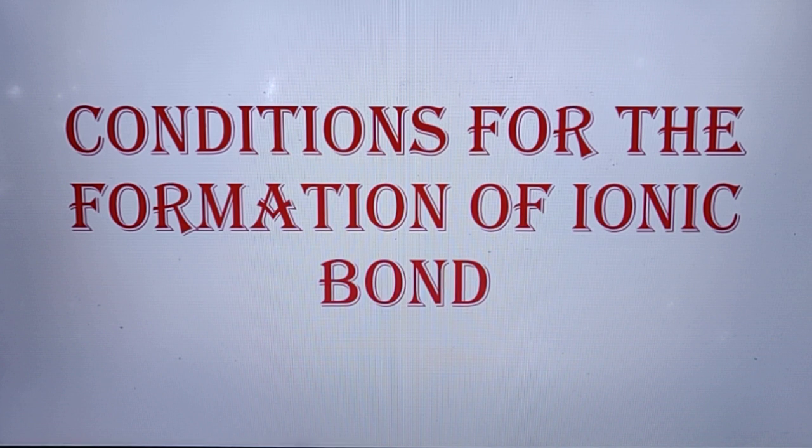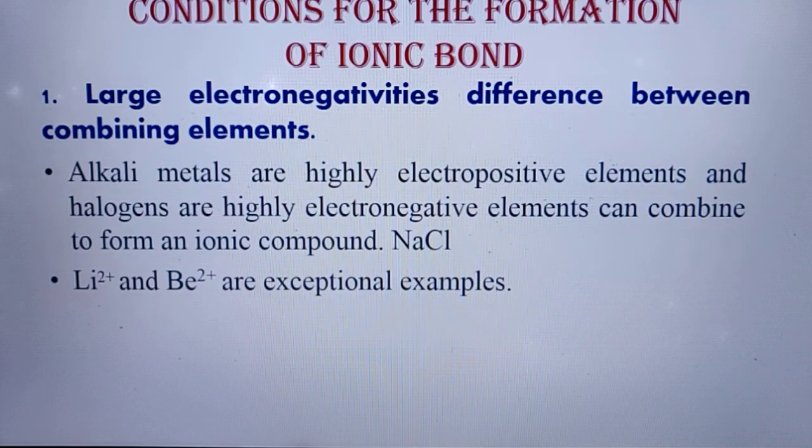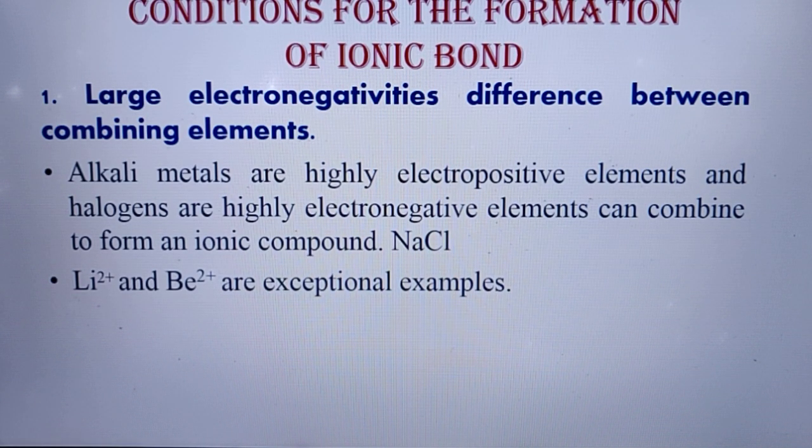Now there are many factors which favor the formation of ionic bond. So we will discuss each factor in detail one by one. Let's start with the first factor, that is electronegativity. What do you mean by electronegativity? Electronegativity is the tendency of an atom to attract the shared pair of electrons towards itself. So there should be a large electronegativity difference between the combining atoms.